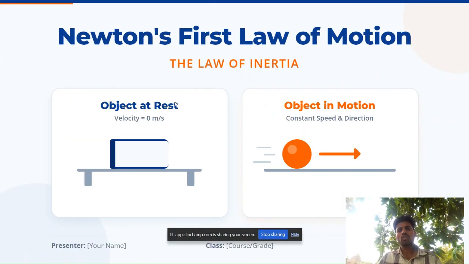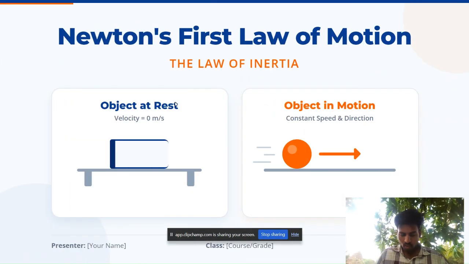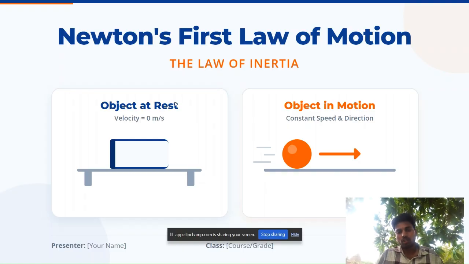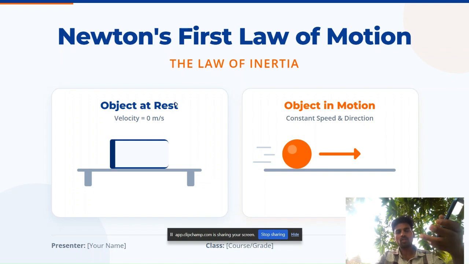Let's move on to Newton's first law of motion. Okay. So a simple definition of Newton's first law of motion is, this law states that if an object is in motion, it always tries to be in motion. If an object is in its rest position, that always tries to be in rest position unless and until any external force is applied on that object. Okay.